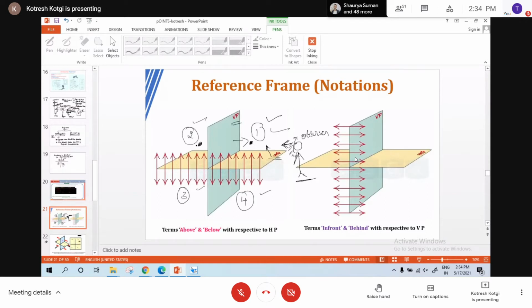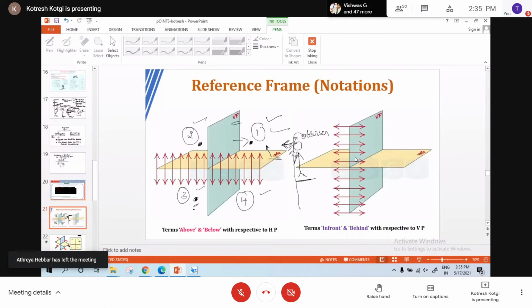Now assume the point is in the third quadrant. Again, the position of the observer is constant. He is here, looking at the quadrant in this direction. For a point in the third quadrant, how do I explain the position? Below HP and in front of VP? No, half of your answer is right. Below HP and behind VP. Agreed?